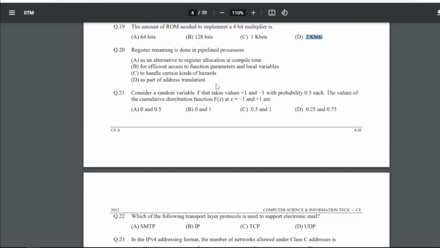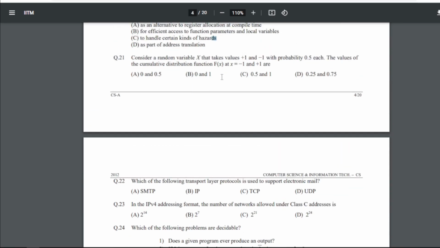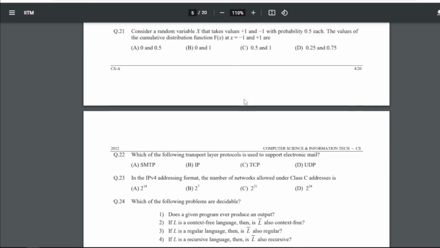20 is register renaming is done in pipeline processors, right? So why is register renaming done in pipeline processors? So for 20 our answer is C, basically to handle certain kinds of hazards. 21st is consider a random variable X that takes values +1 and -1 with probability 0.5 each. The value of the cumulative distribution function F_X at x equals -1 and +1 are what? So for 21st our answer will be C, that is 0.5 and 1.